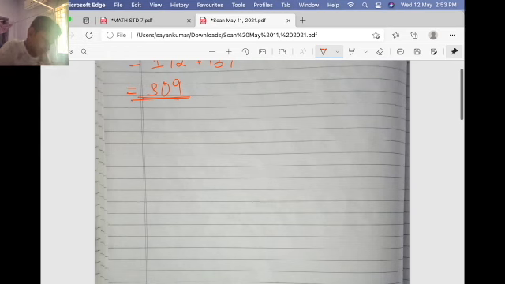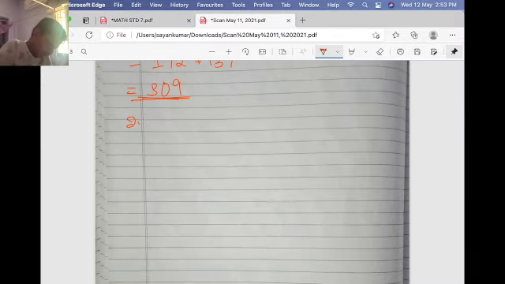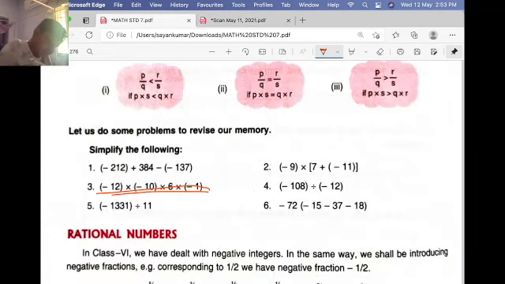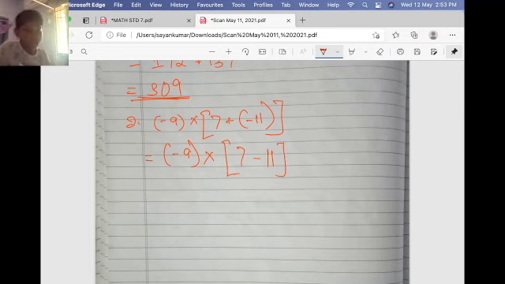Let me go to the second question. Minus 9 into 7 plus minus 11. If I write it like this, minus 9 into 7 minus 11. Is there any problem? No problem.